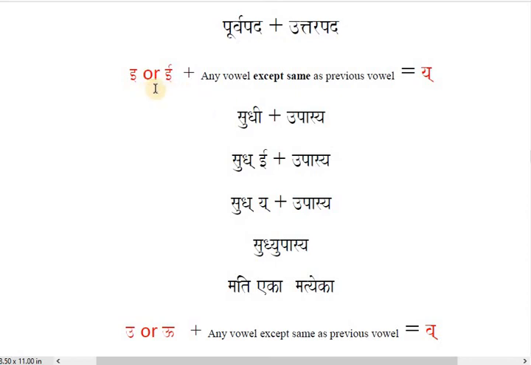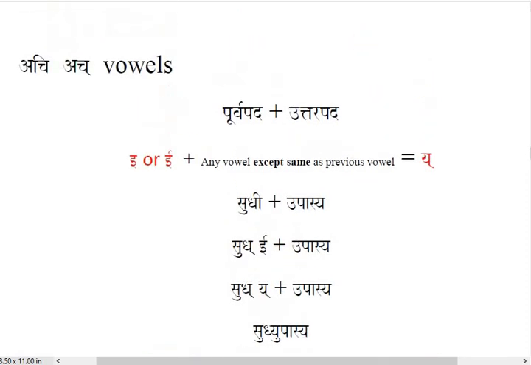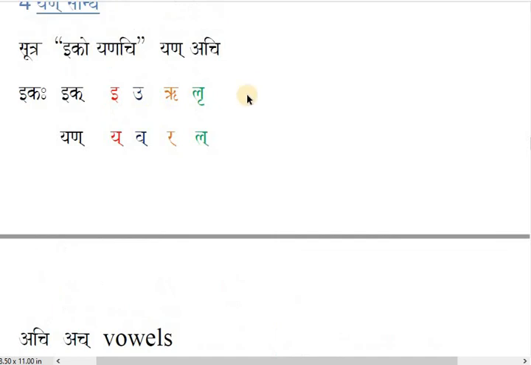Suppose, students, here you read Sudhi plus Upasya. Sudhi is ending with this dirgha i, right? So you can convert this i to the ya consonant as per the rule. I already explained that i, short or long, converts to ya, u to va, ru to ra, lru to la.